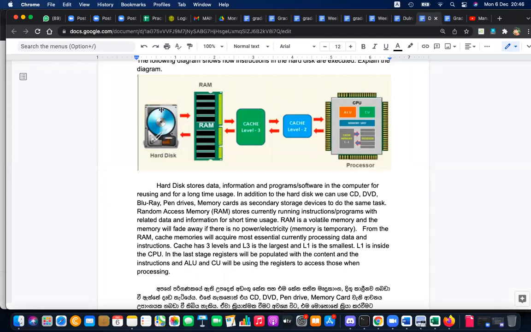When it is kept in the hard disk, it can read again. When it is required, right?